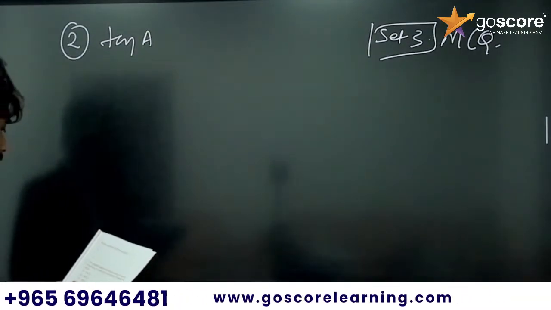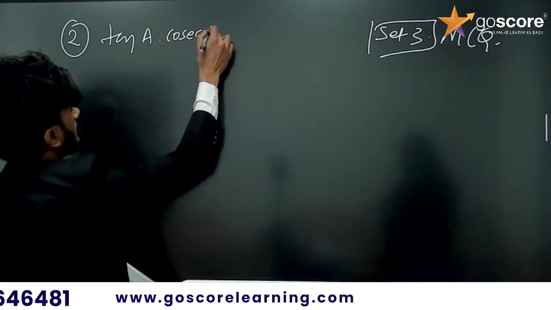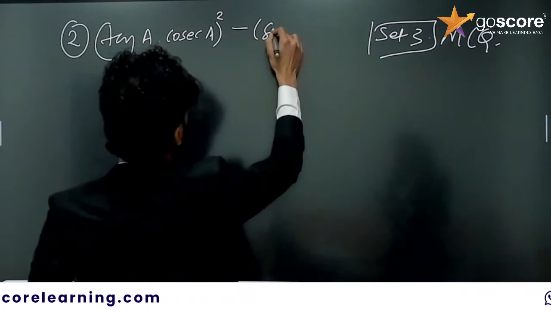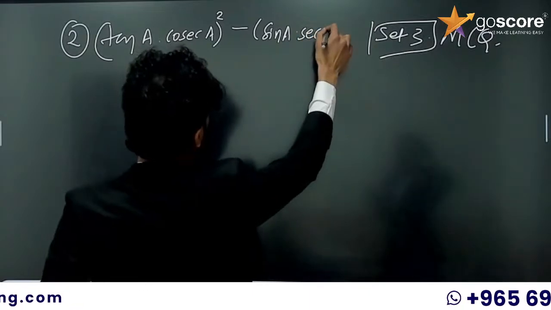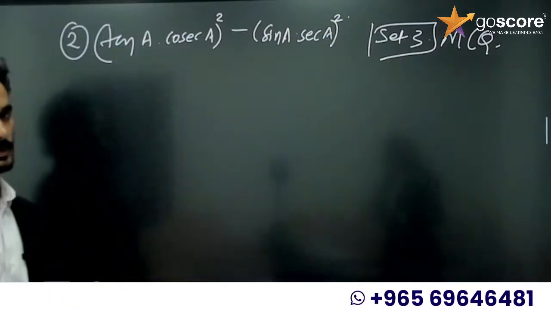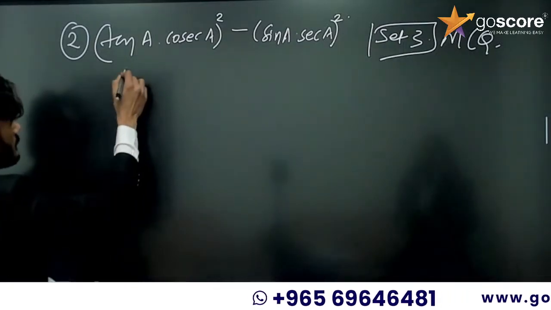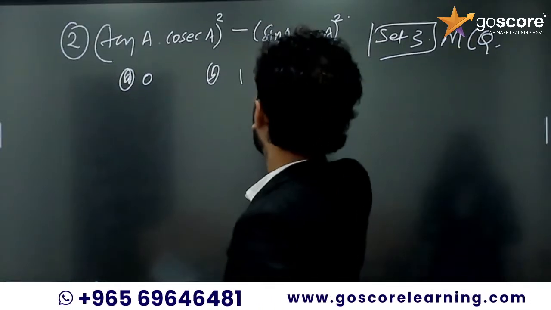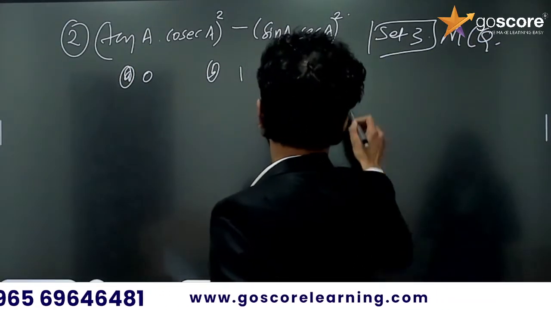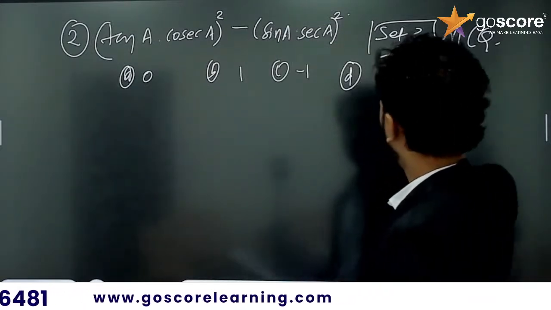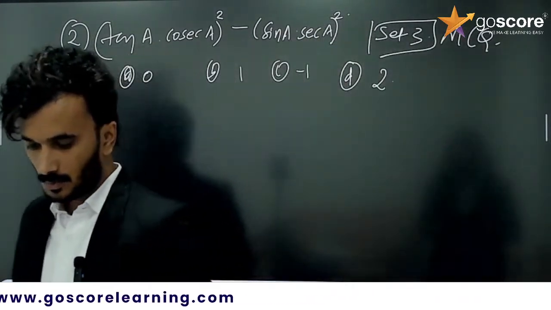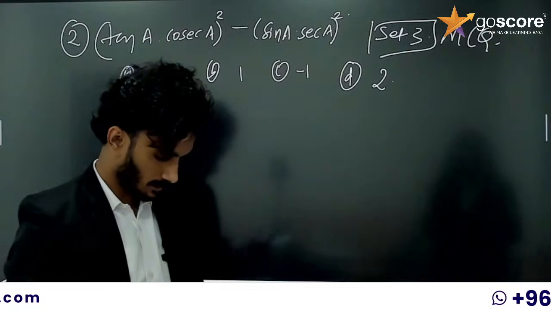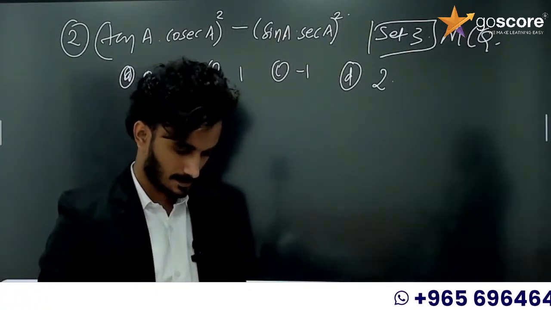So the value of (tan A into cosec A) whole square minus (sin A into sec A) whole square. The options: option A it is 0, option B it is 1, option C it is -1, option D it is 2. So how can we solve this question? Anyone commenting? I need 2 marks answer, ma'am.